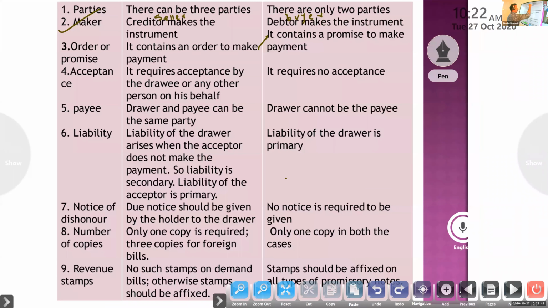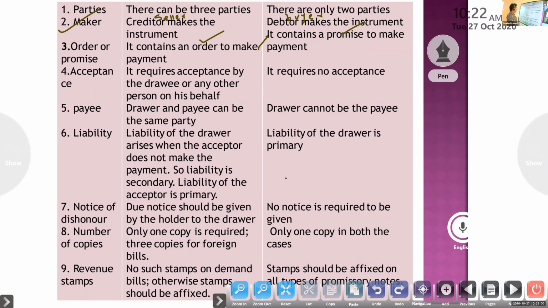Next, what is a promissory note? It contains a promise. It is a promise by the buyer to make the payment. Here, in a bill of exchange, it is an order. In a promissory note, it is a promise.